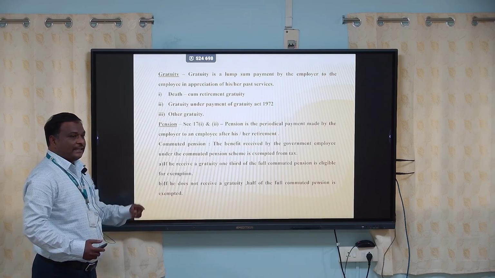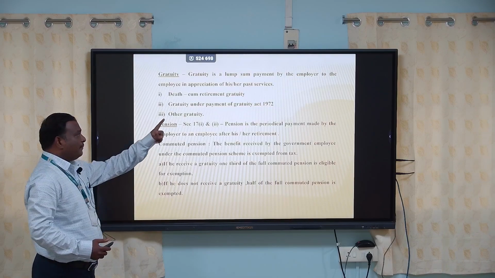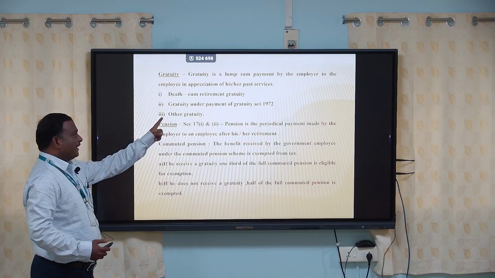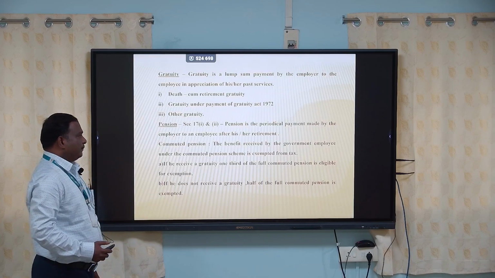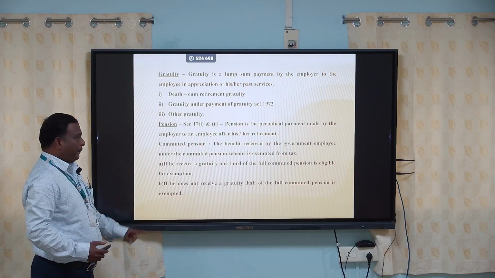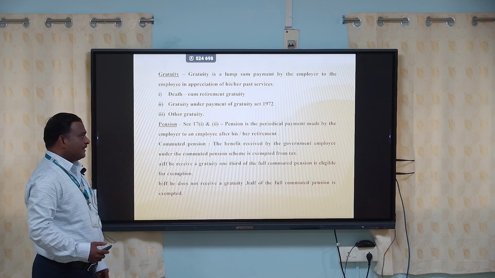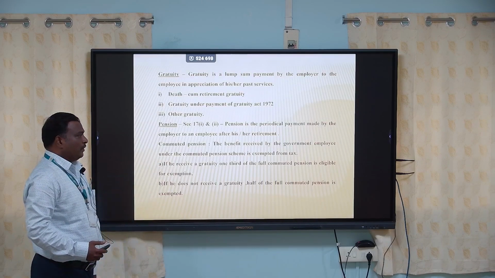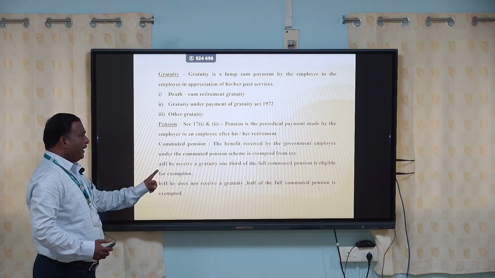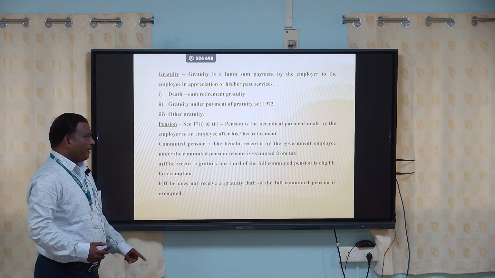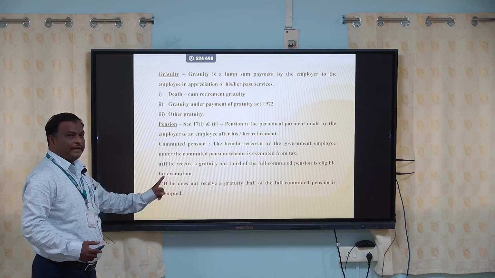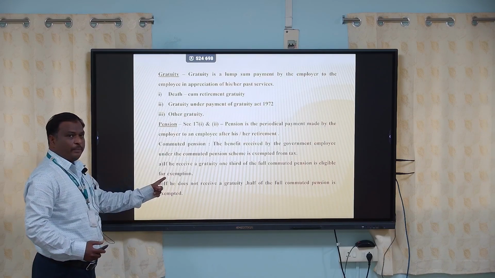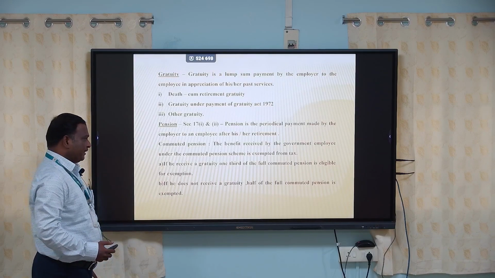This gratuity is classified into three types. First one, death cum retirement gratuity. Second one, gratuity under the Payment of Gratuity Act 1972. Third, other gratuity. Next, pension. This comes under Section 17 subsections 1 and 2. Pension is a periodical payment made by an employer to his employee after his or her retirement. The pension can be classified into two types. First one, commuted pension, and then uncommuted pension.